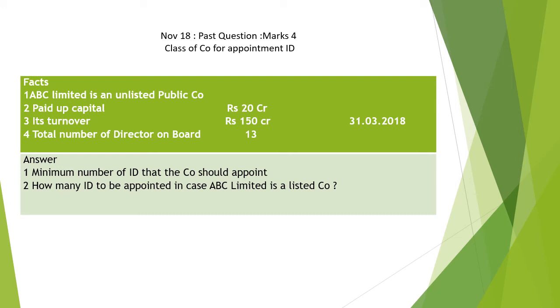Minimum number of independent directors the company should appoint: 177(2) says 2, for audit committee composition. Audit committee composition is 3 directors. Of that, there must be a majority, so therefore 2 directors have to be appointed. How many independent directors are to be appointed if the company happens to be a listed company is the second question to be asked.